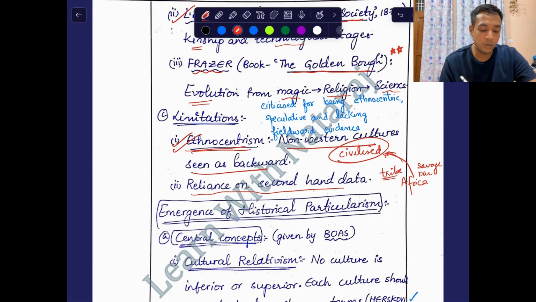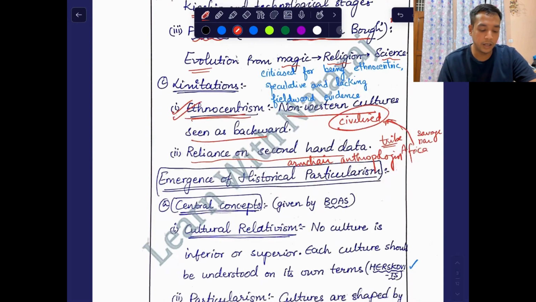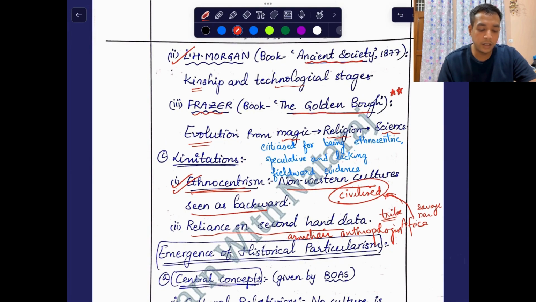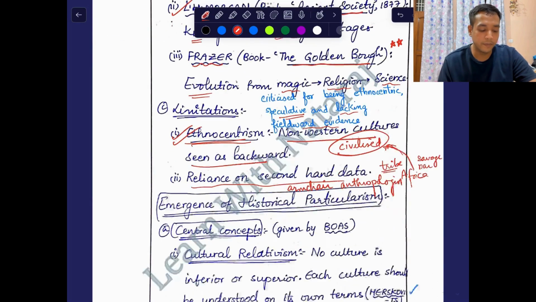So these anthropologists of classical evolution were also called armchair anthropologists, right? Because they relied on second-hand data and formed theories based on these data. Due to these limitations, they were also criticized for being speculative, and they lacked field work. They did not do any field work, right?